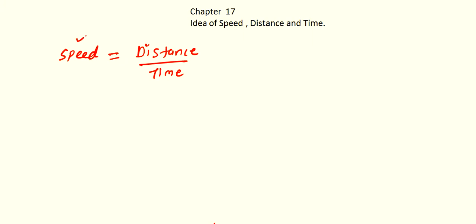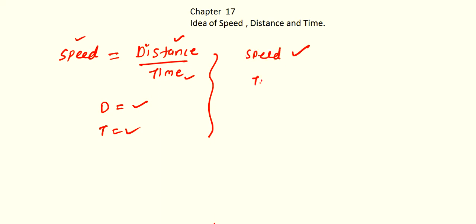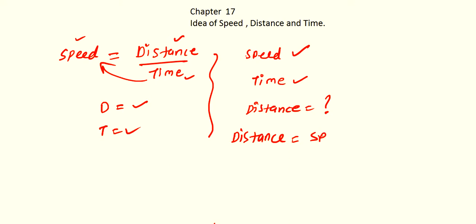Okay, so when you have distance and time, you can calculate speed, but you can use this formula when distance and time are both known to you. Then when you have the value of speed and time and you want to calculate distance, you will write distance equals speed into time.